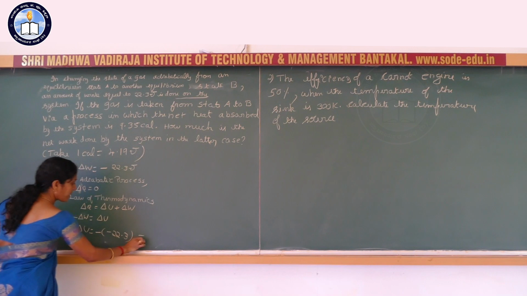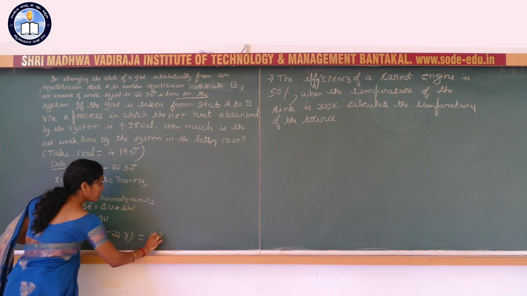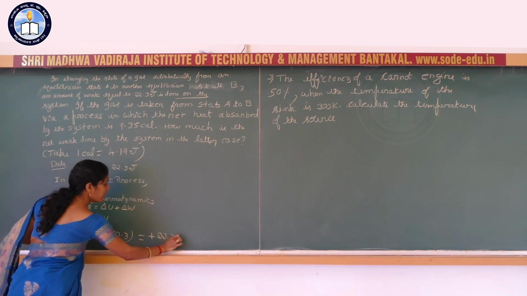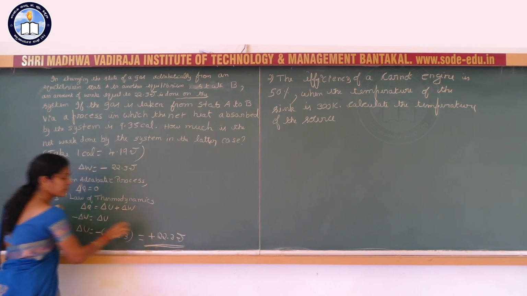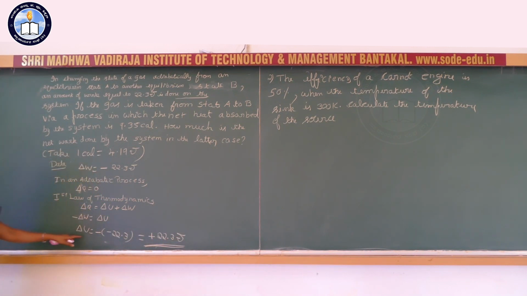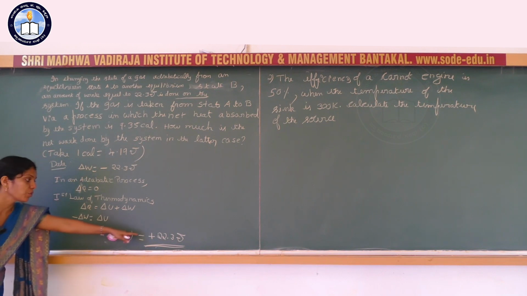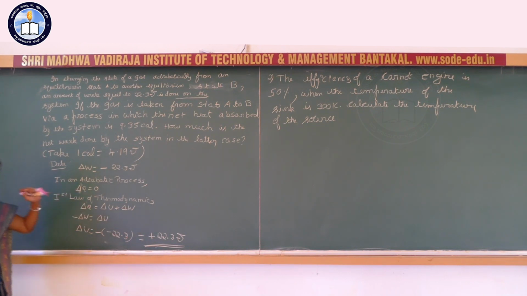That is, minus minus gives plus 22.3 joules. So internal energy delta U is equal to 22.3 joule.